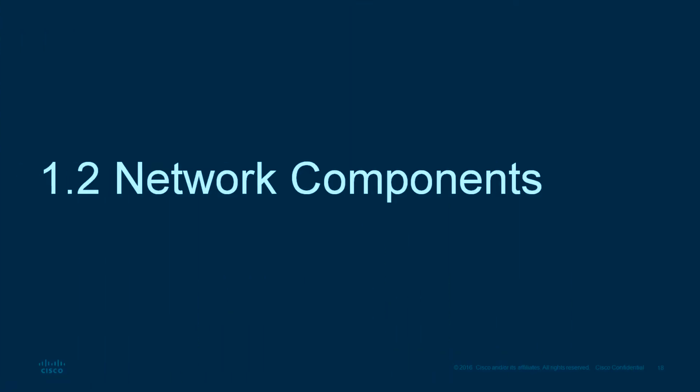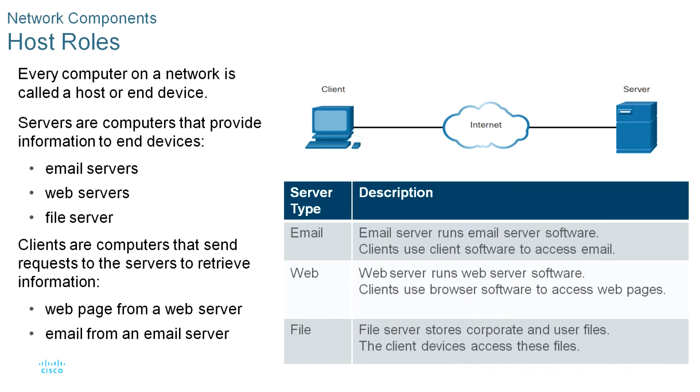So now we can discuss the network components. If you want to be part of a global online community, your computer, tablet or smartphone must first be connected to a network. That network must be connected to the internet. This topic discusses the parts of a network. See if you recognize these components in your home or small network.